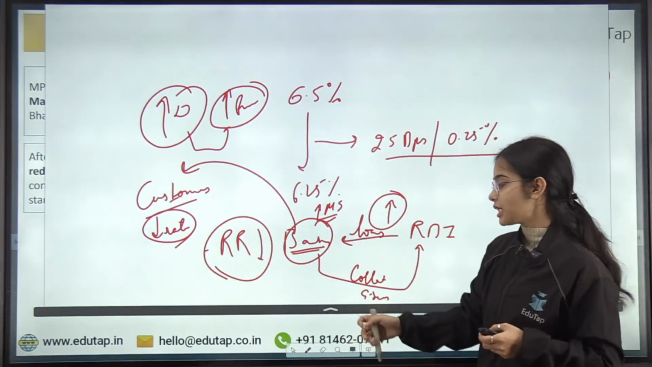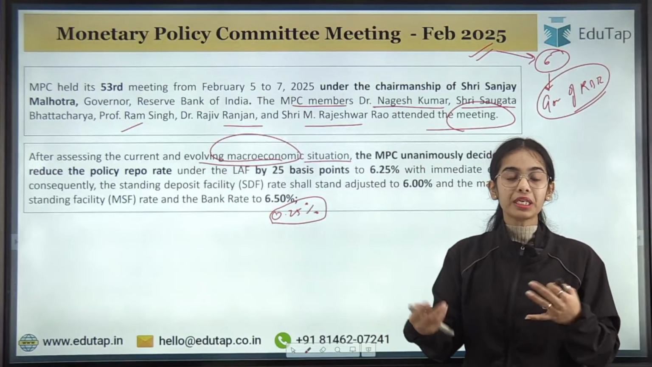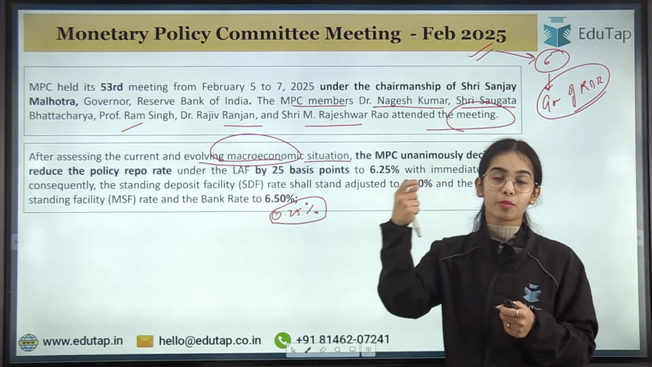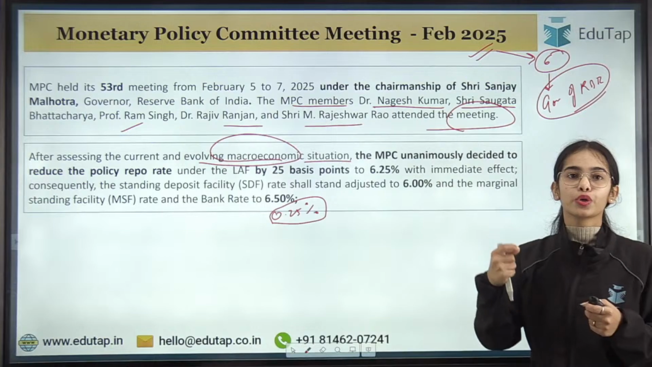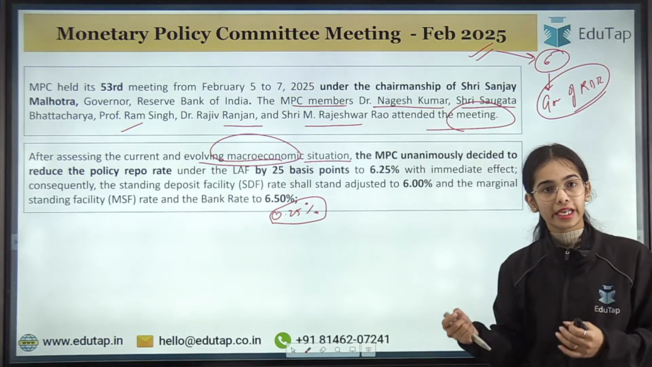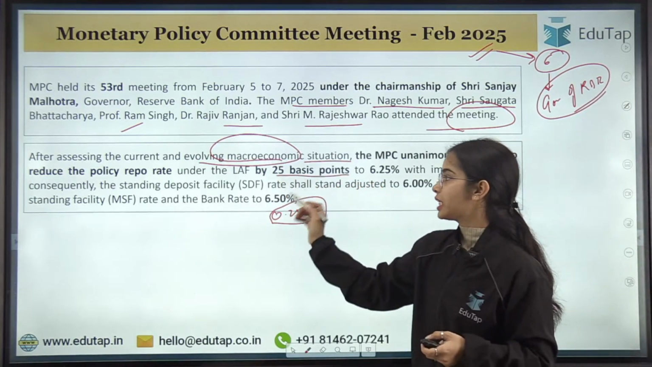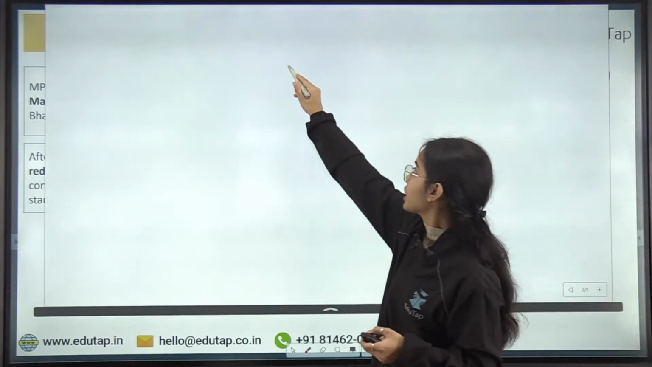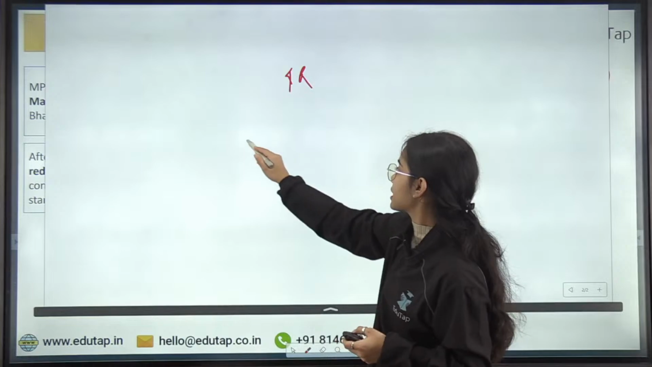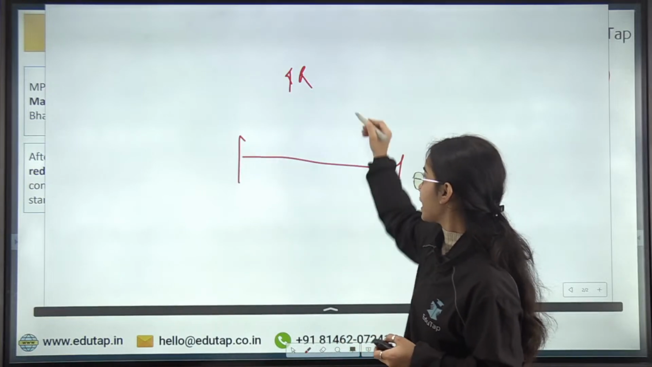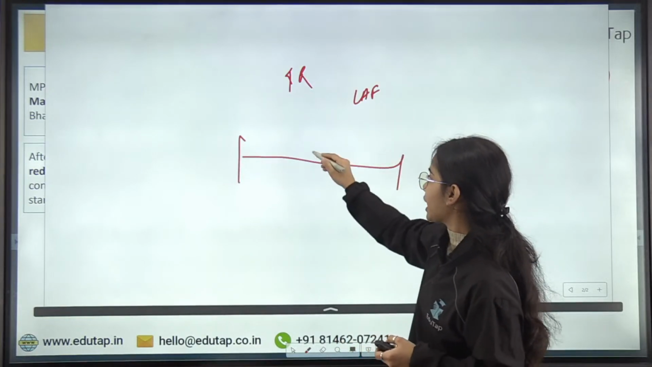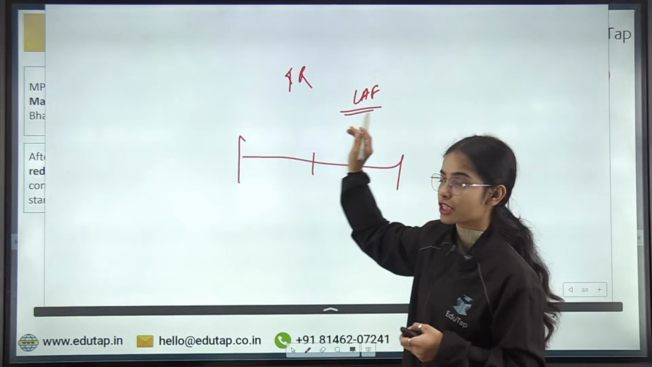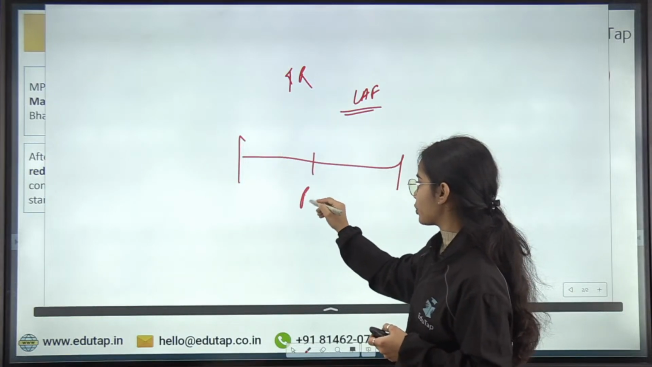So to boost the economic activities in the economy, the RBI, or the Monetary Policy Committee, has decided to reduce the repo rate in the economy by 25 basis points. Now the repo rate is a part of the liquidity adjustment facility. In the middle of the liquidity adjustment facility corridor, there is the repo rate.